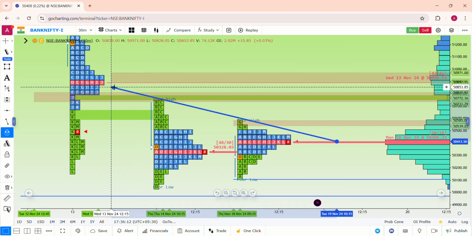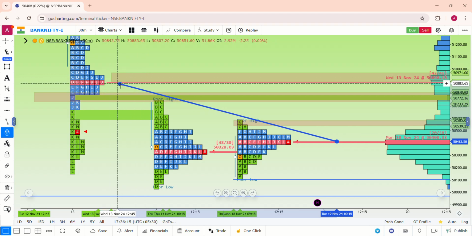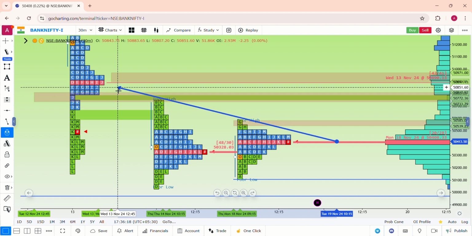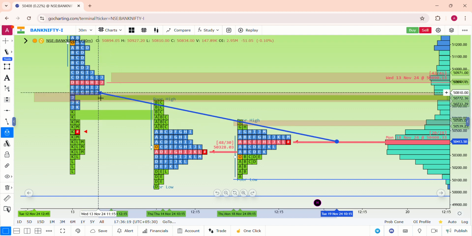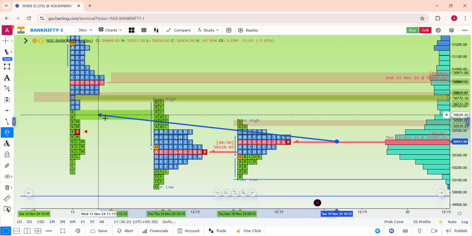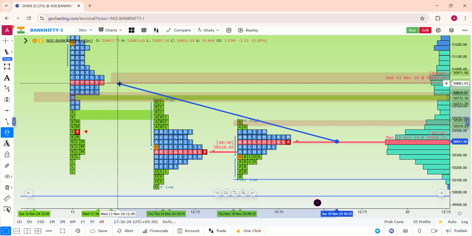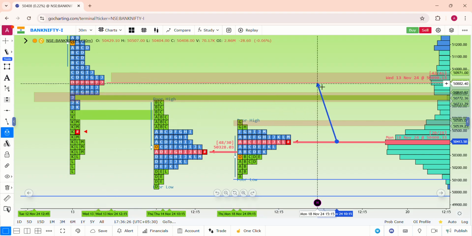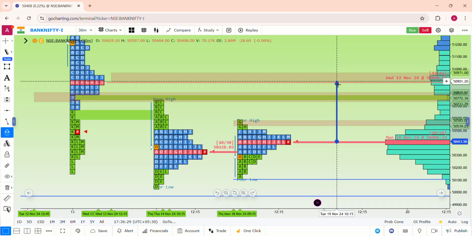And above this level there is a POC, and this POC has been created for a reason, because it has been created as a selling day, and also the double confirmation with the double selling single prints have been created. So this POC is intact of sellers again. So again this could be a rejection zone.